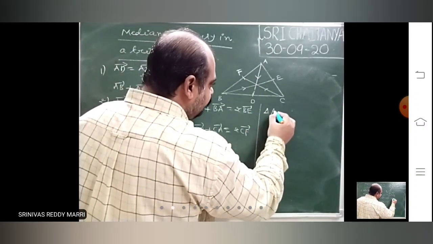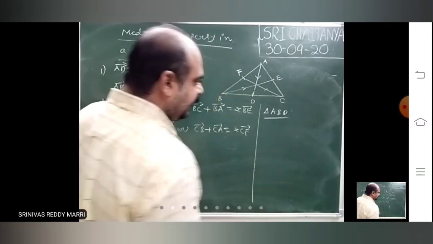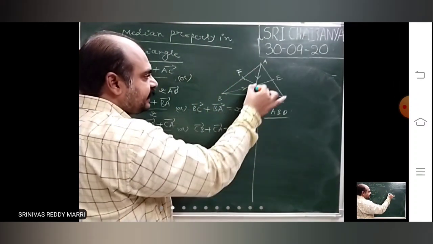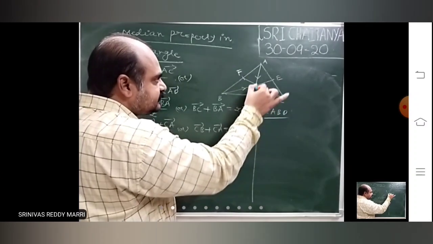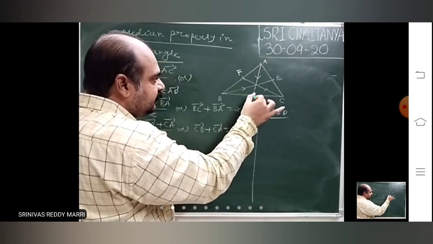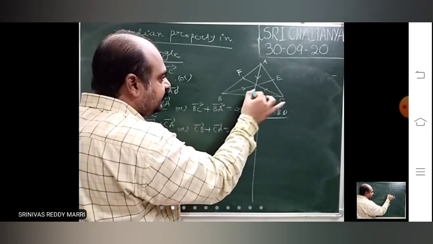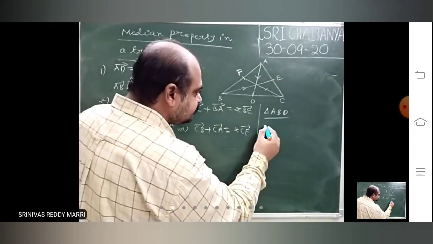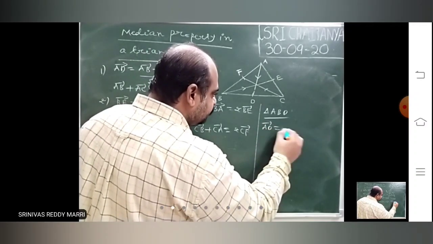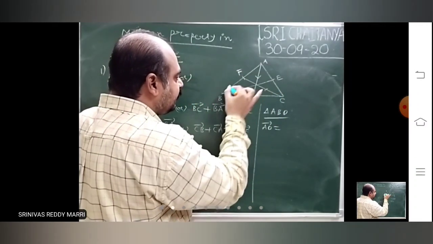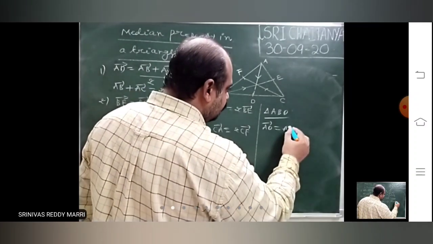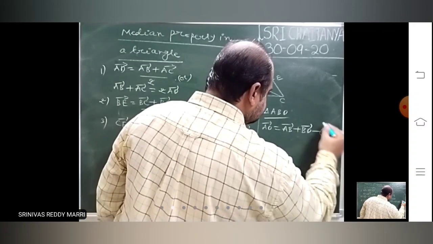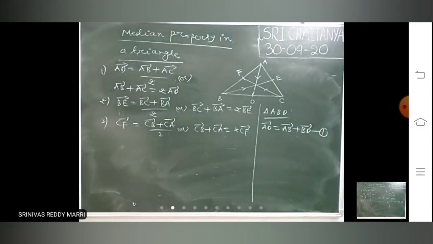Triangle ABD you take. I want the AD bar vector. I have given the direction from A to D. This is the required vector. According to the triangle law, in triangle ABD, this is the initial point and this is the terminal point. AD bar is nothing but start from the initial point and reach the end point: AB bar plus BD bar. This is equation 1.